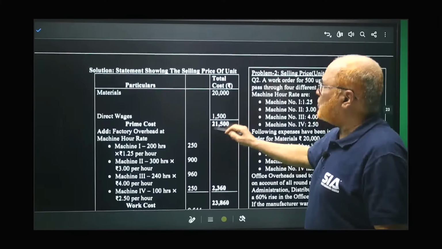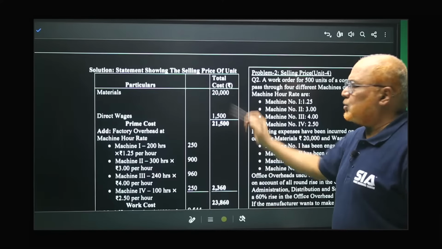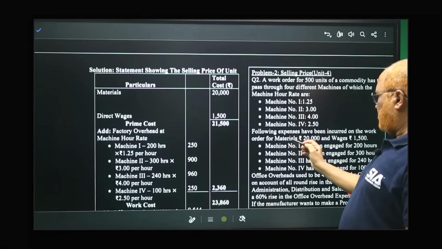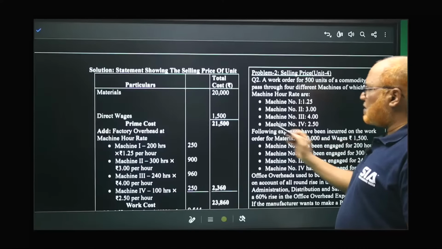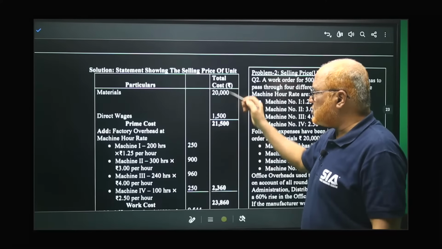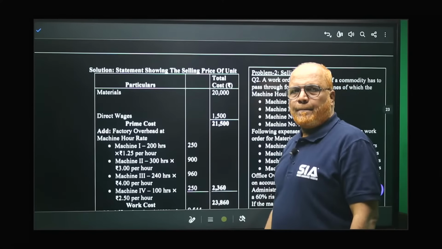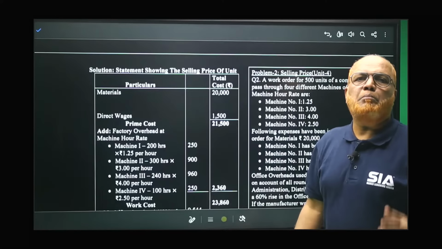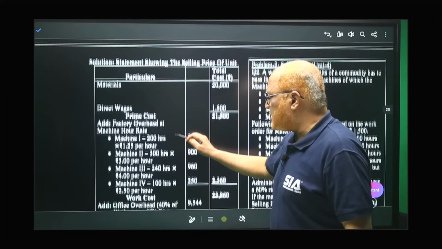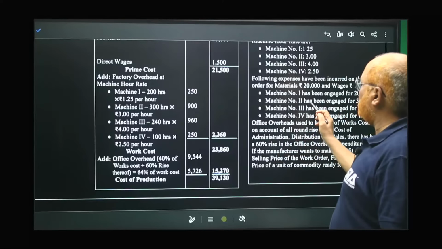Now, see here. Solution: statement showing the selling price per unit. Here material is 20,000. In the problem it is given in the third line. Material 20,000, wages 1,500, so prime cost is 21,500. Then factory overhead. In factory overhead we take machine expenses. How many hours are used in each machine and what is the rate? That is given in the problem.